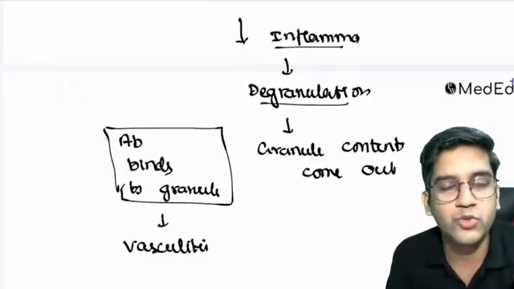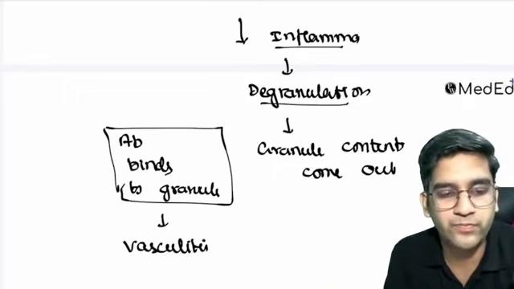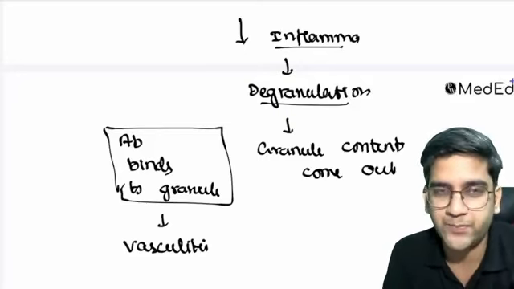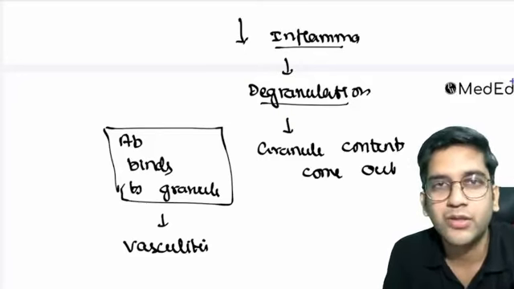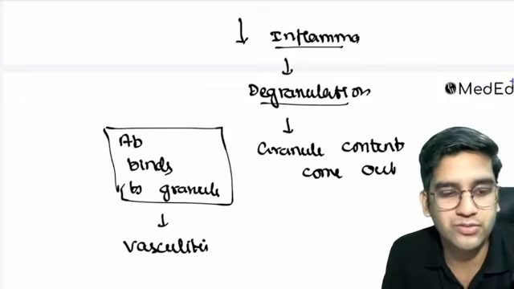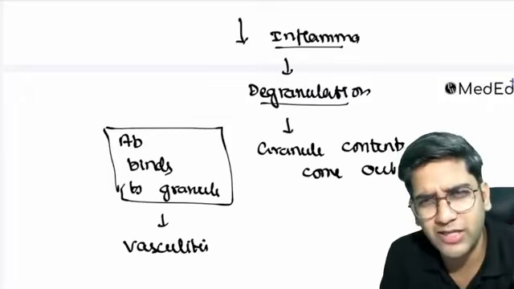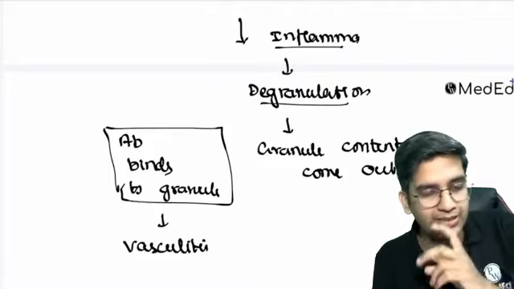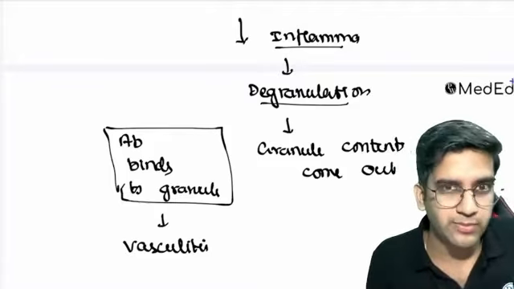Where do you think it will happen? Small, medium or large vessels? It will happen only in small vessels, right? Mostly in your post capillary venules only, because only in the venules does diapedesis, everything, happen. That's what we read in the inflammation chapter itself, right?